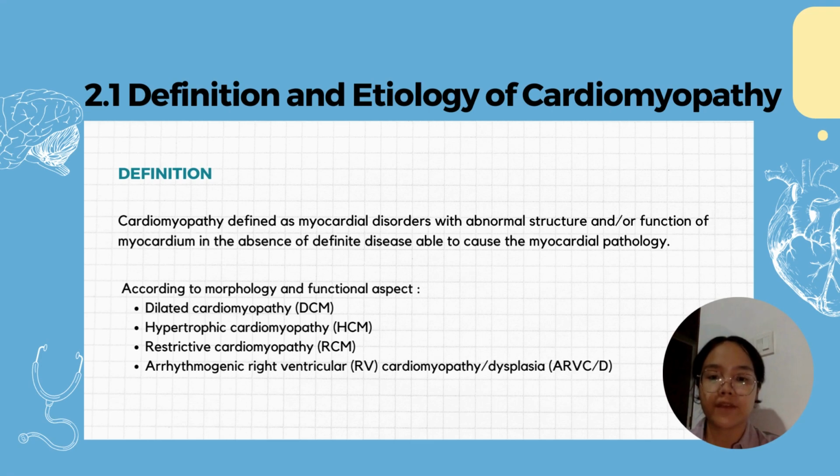Cardiomyopathy is defined as a myocardial disorder with abnormal structure or function of the myocardium in the absence of definite disease able to cause the myocardial pathology. According to morphology and functional aspect, there are four categories of cardiomyopathy, including dilated cardiomyopathy, hypertrophic cardiomyopathy, restrictive cardiomyopathy, and also arrhythmogenic right ventricular cardiomyopathy or dysplasia.